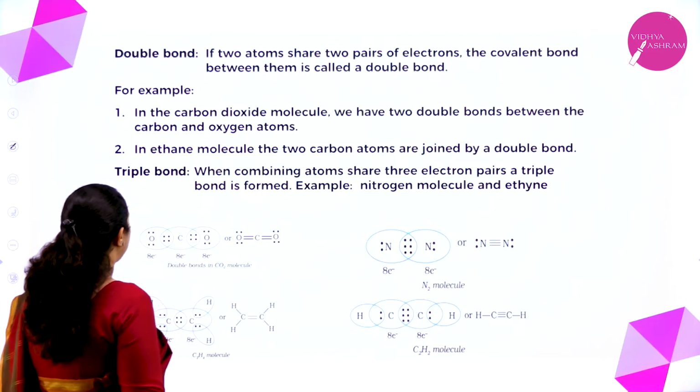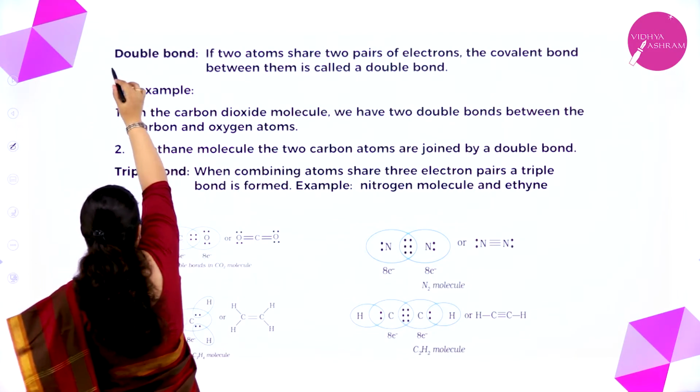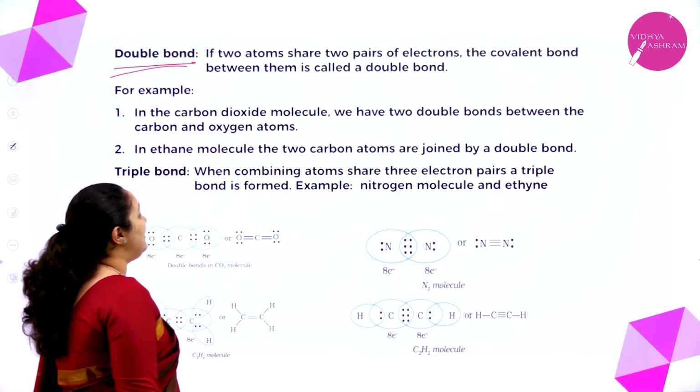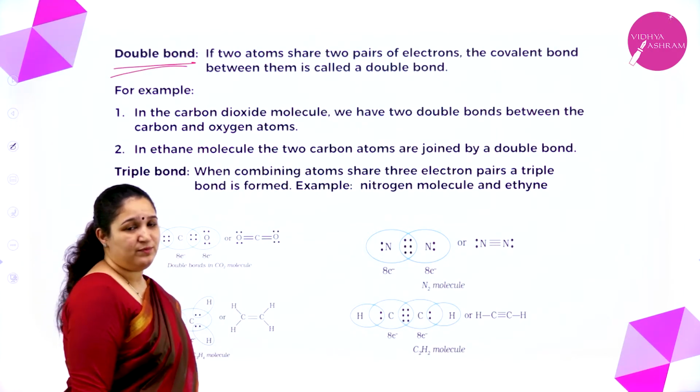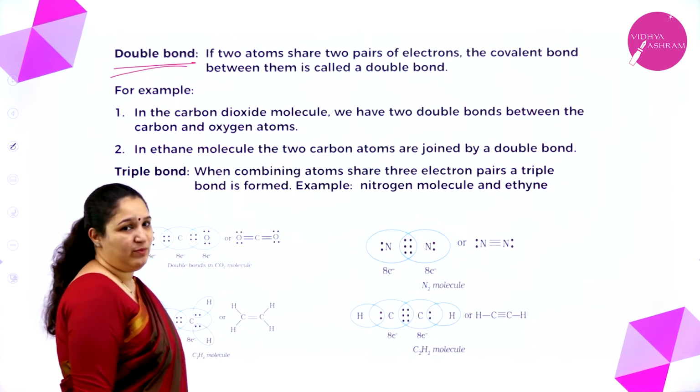Next, what we have? Double bond. Okay. If 2 atoms share 2 pairs of electrons, then we say there is a double bond.